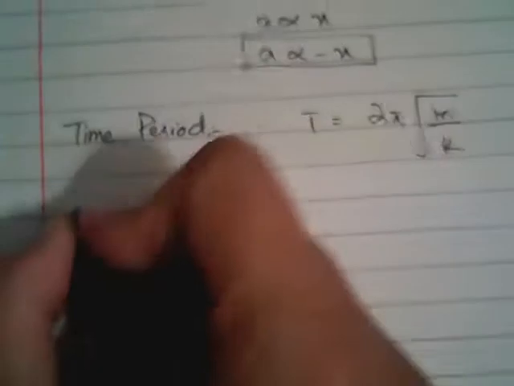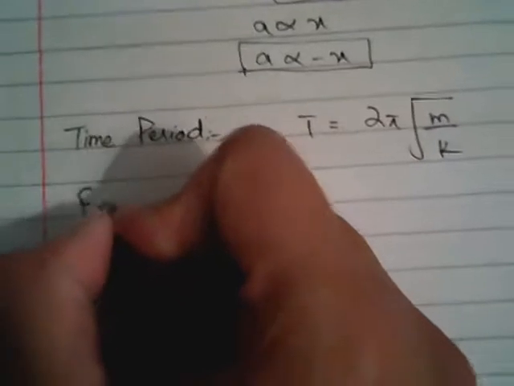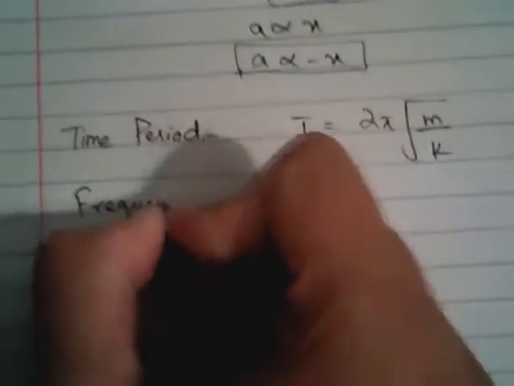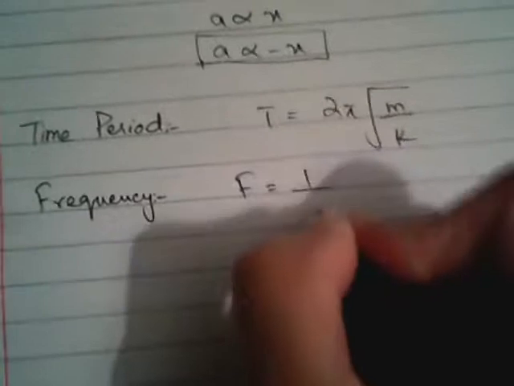Now what is frequency? You will get the definition from the book, no need to write everything down. What is frequency? Frequency is the inverse of time. Simply, frequency is 1 over T. So what would we get?